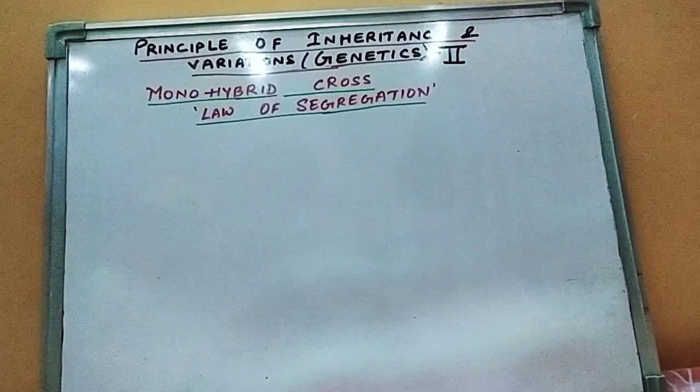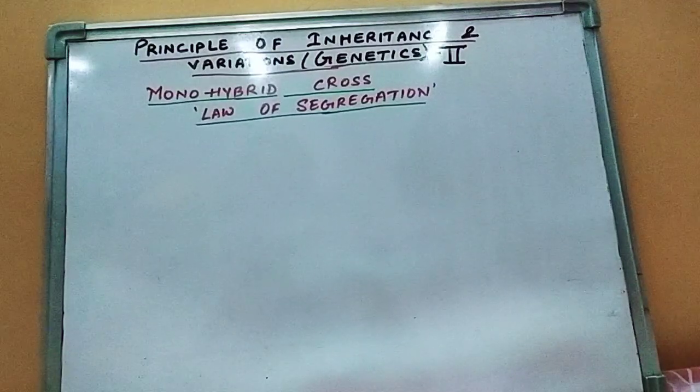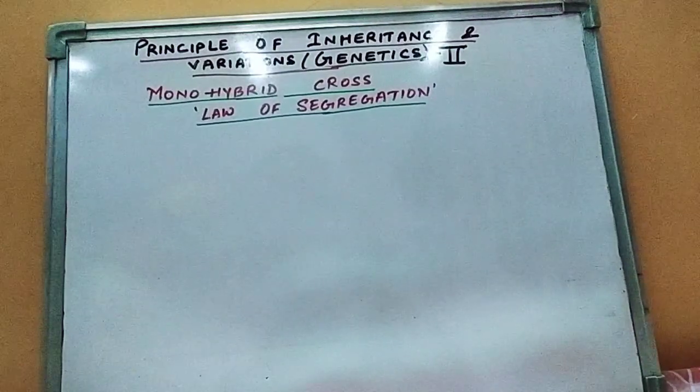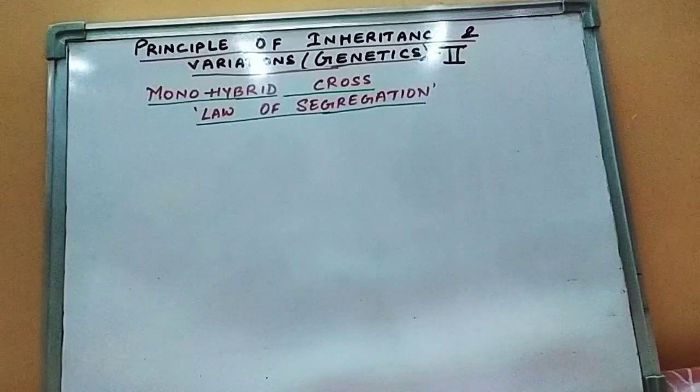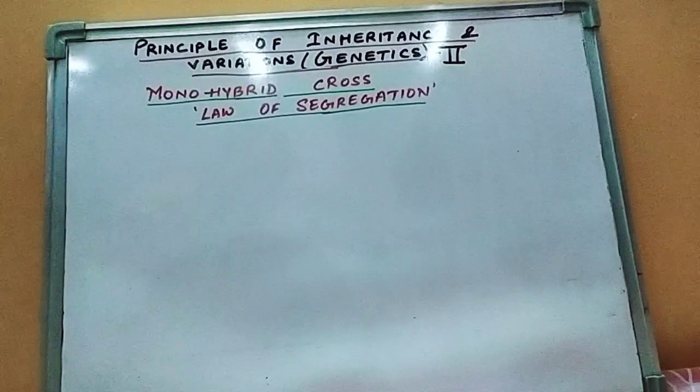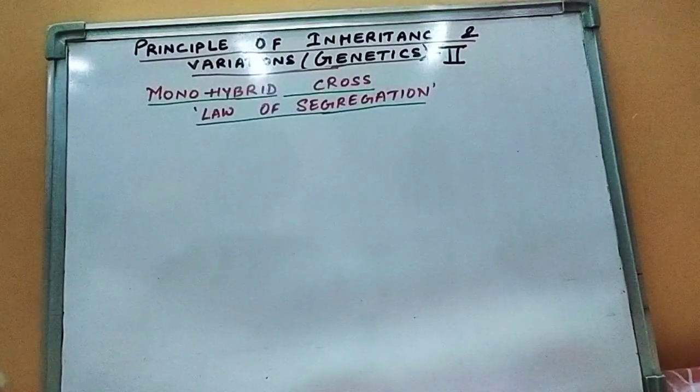So today, continuing with the same chapter, genetics, that is principles of inheritance and variations, part 2. The monohybrid cross, the first generation offspring, we did till last day.